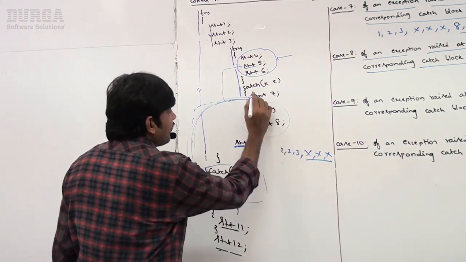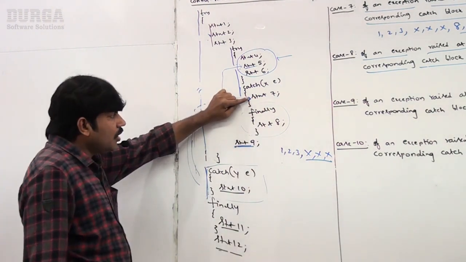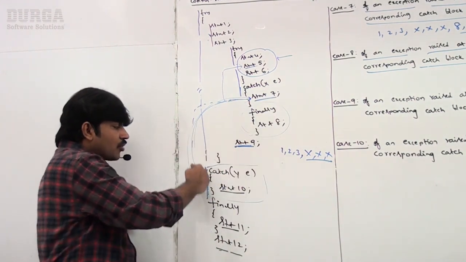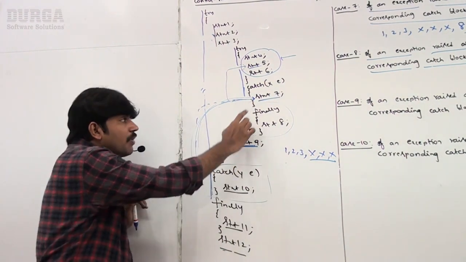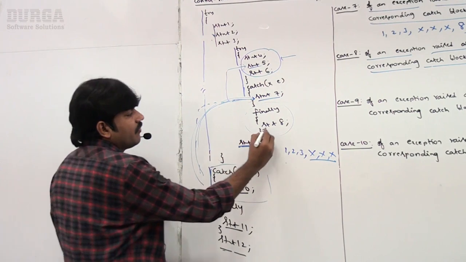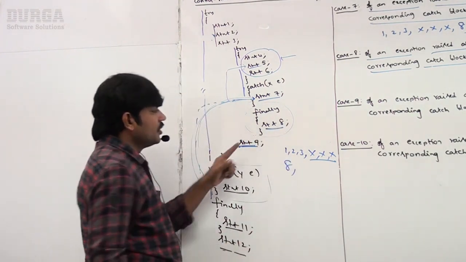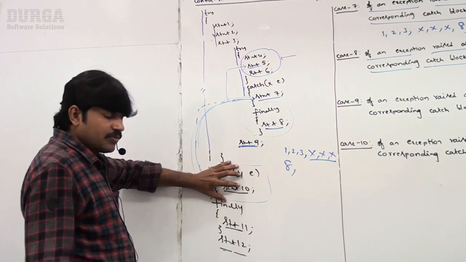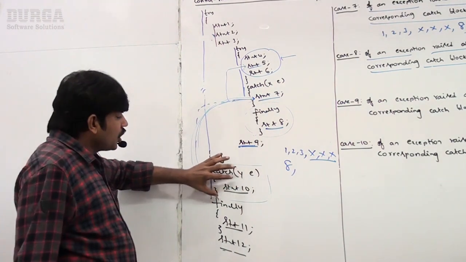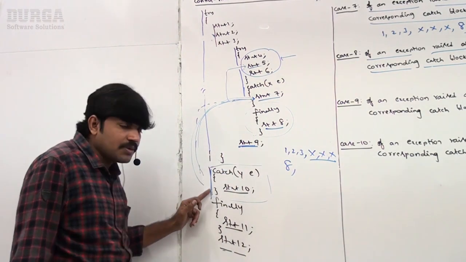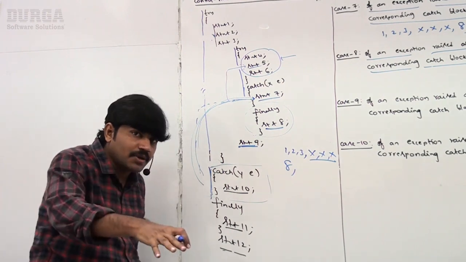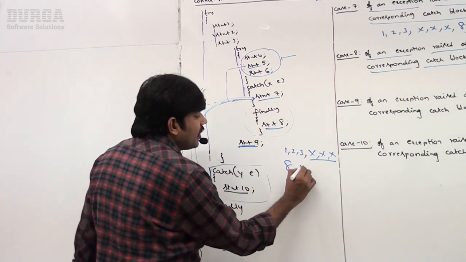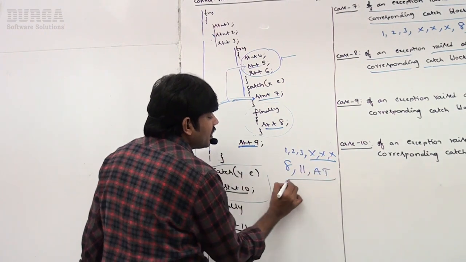Now at statement 7, the problem came. Whenever an exception is raised at statement 7, immediately the control goes to the outer catch block. But before going to the outer catch block, finally will be executed. Only finally. And then this catch block, sorry, not matched. If it is not matched, abnormal termination. But before abnormal termination, this finally block will be executed. That's why 11 followed by abnormal termination.